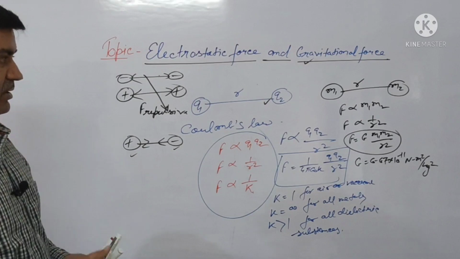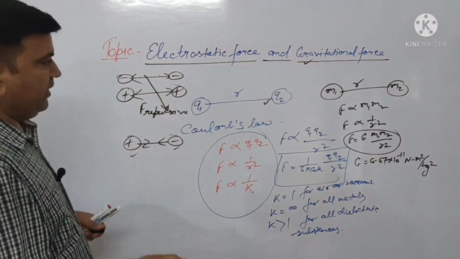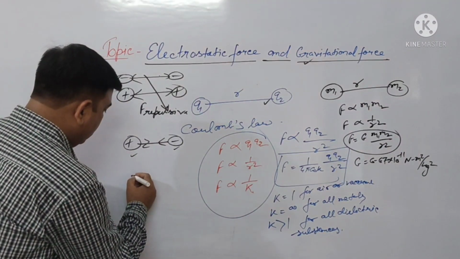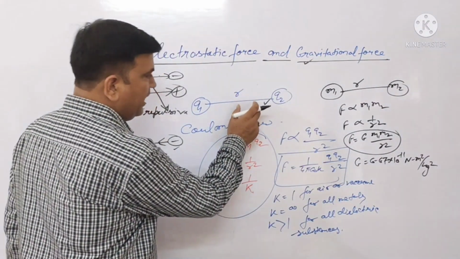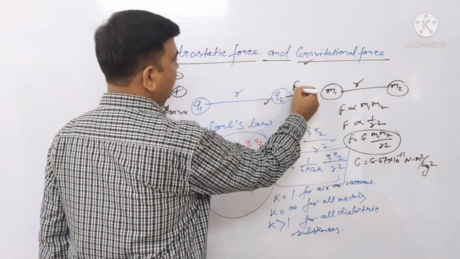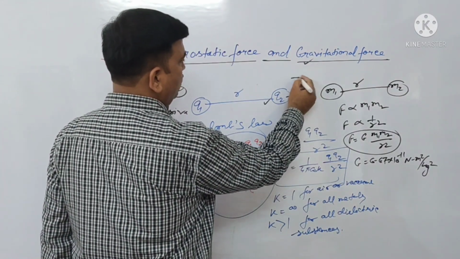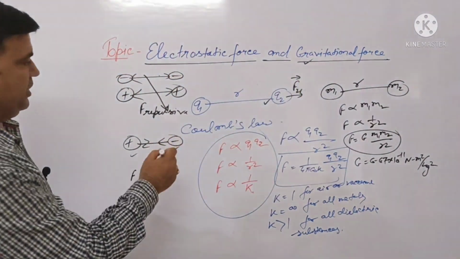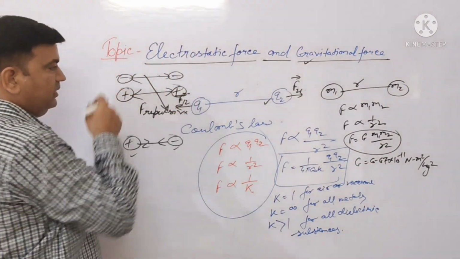And now see the nature of the gravitational and electrostatic force. What is the ratio between the forces? Suppose the force applied on the second particle by the first is F21, the force on the second due to the first, and the force on the first due to the second is F12.